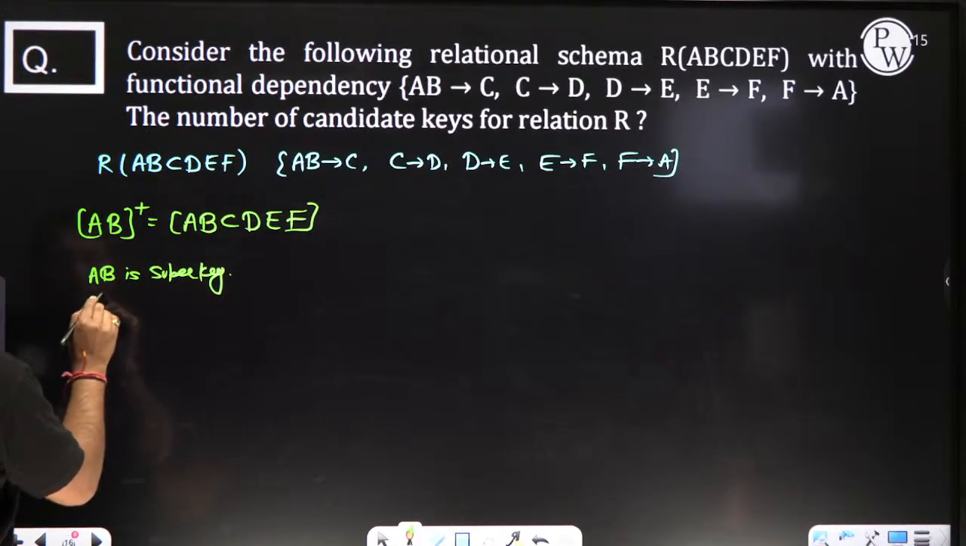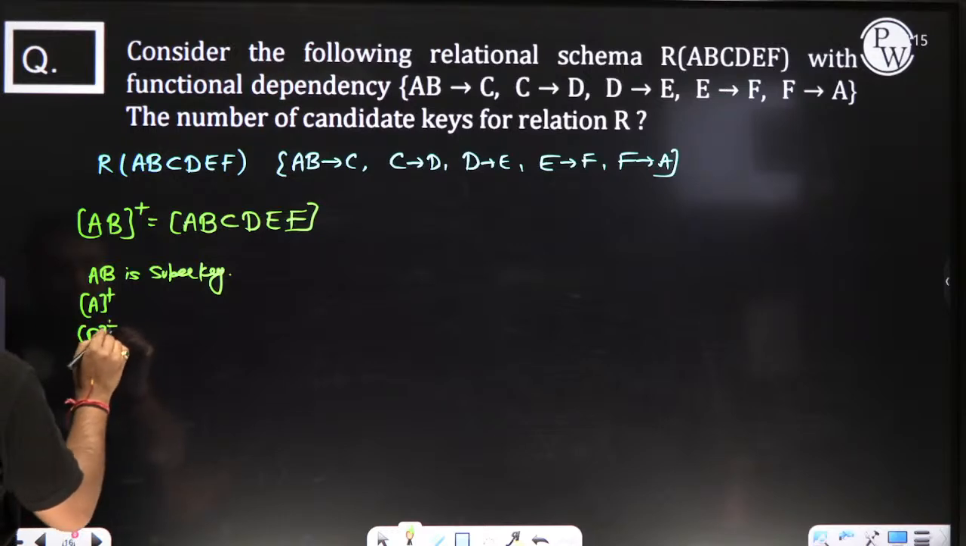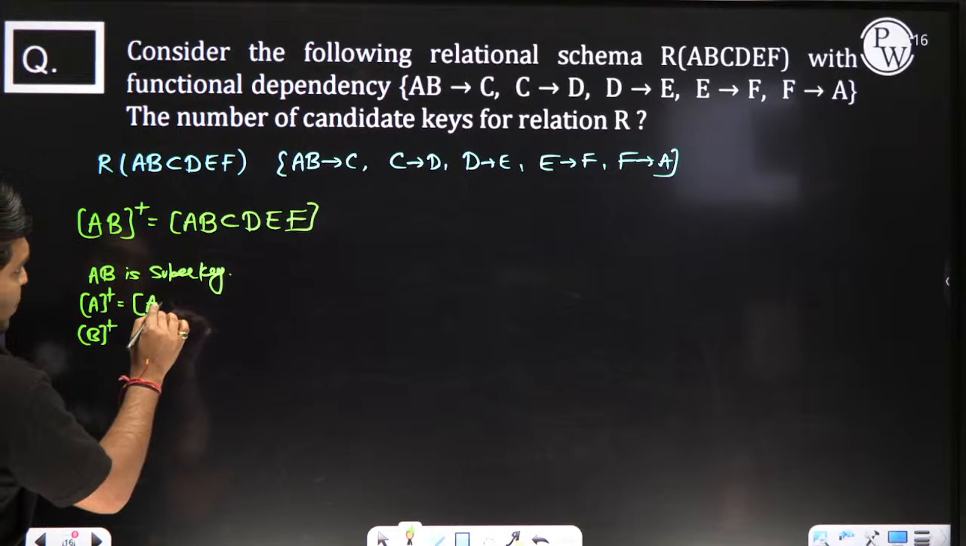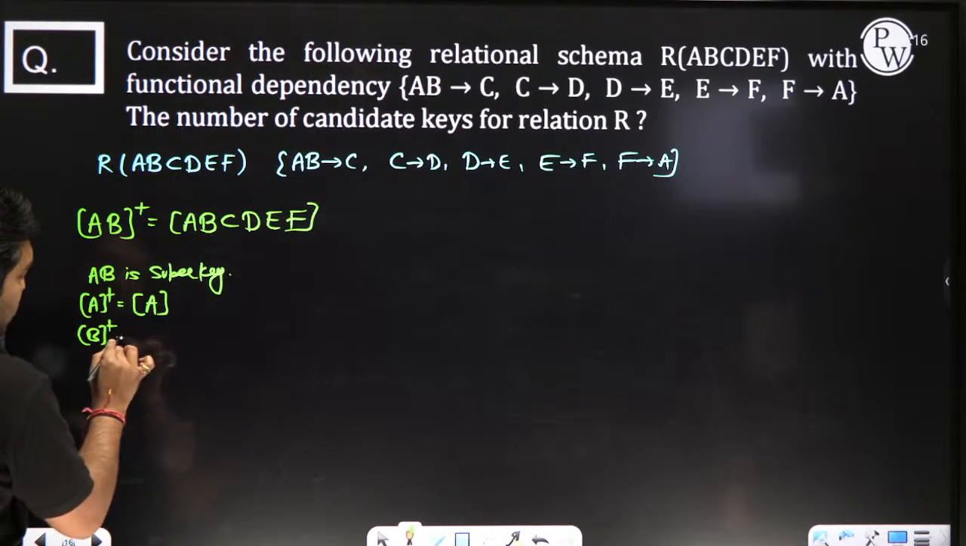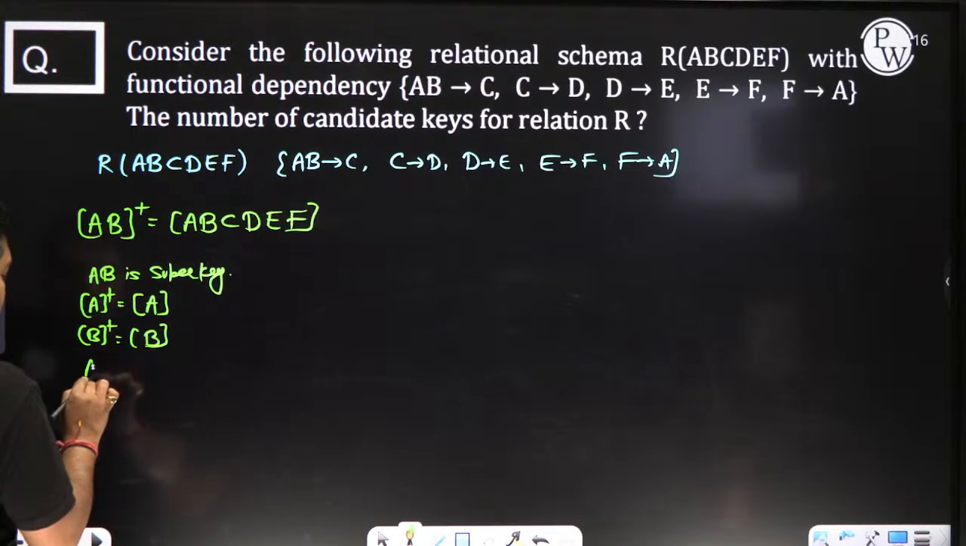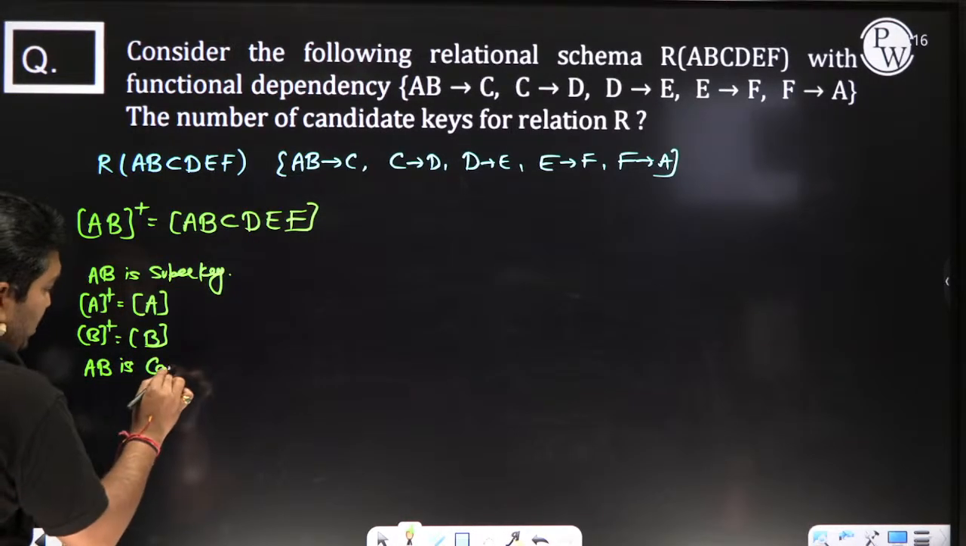Just don't declare that AB is a super key, but take A and B. When you take the closure of A, you are getting only A. When you take the closure of B, you are getting only B. So what is happening?